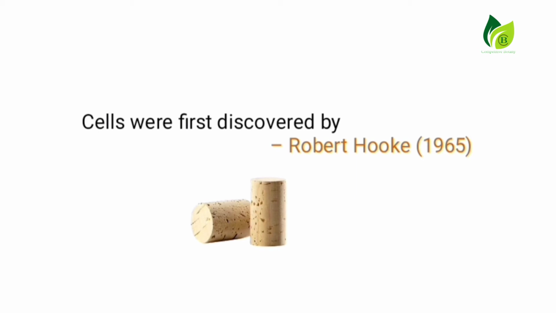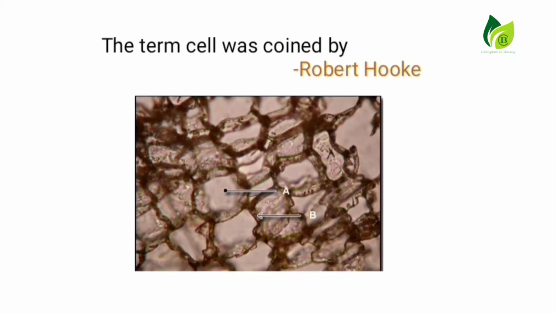Cell is a basic unit of an organism. All organisms are composed of cells. Cell is also a unit of structure and unit of function. The term cell was coined by the scientist Robert Hooke. He discovered the cell and he also coined the term cell.